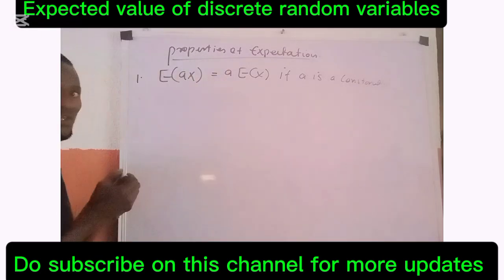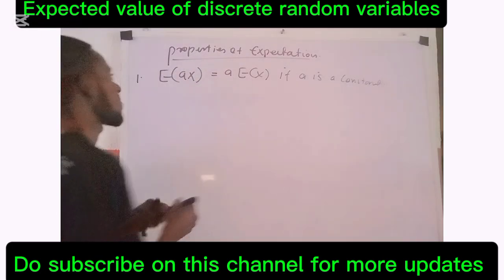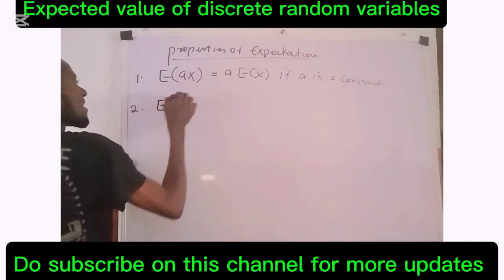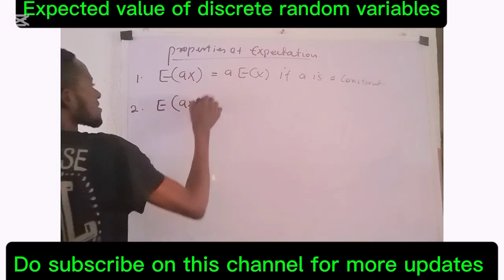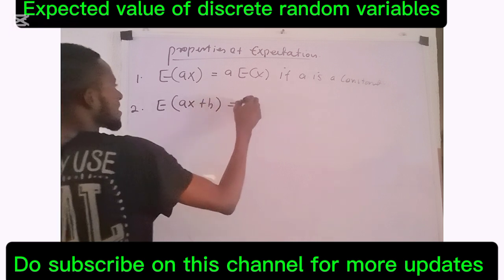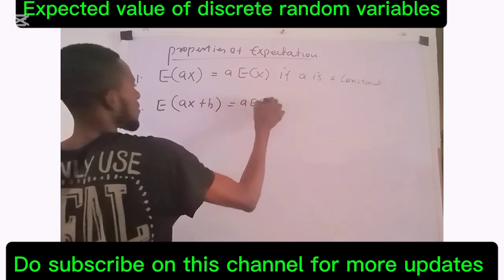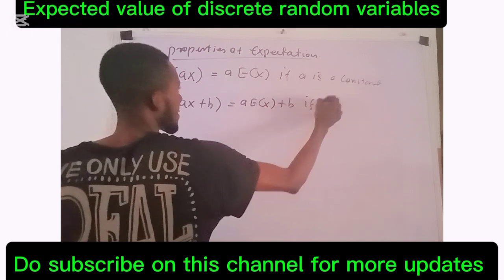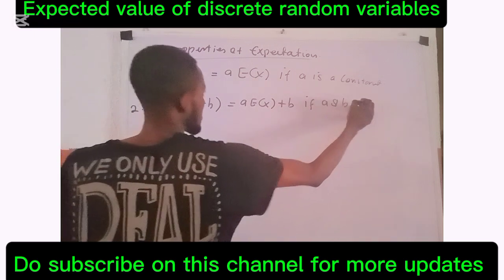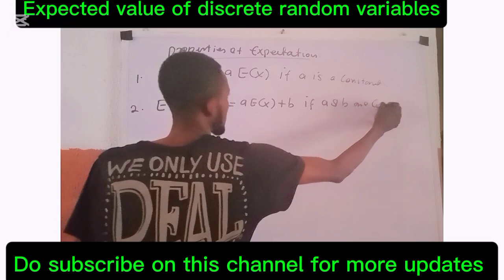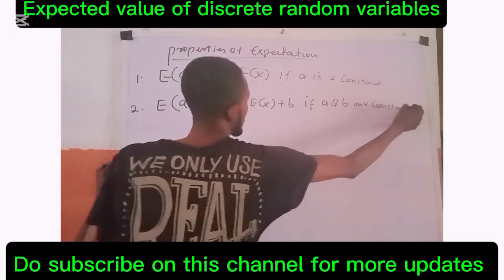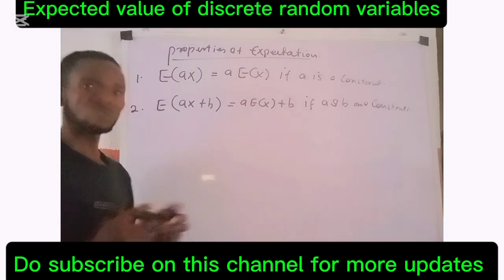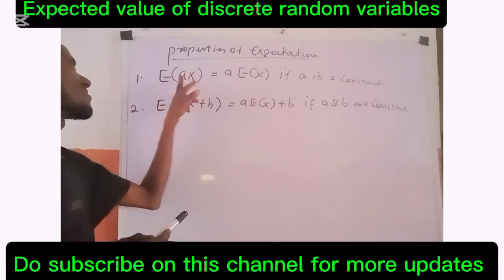Number two, E of AX plus B is given as A E of X plus B, if A and B are constants. These properties are very important.